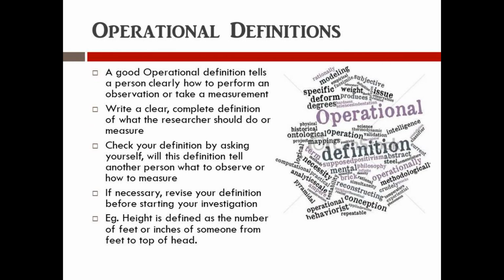Operational definitions. A good operational definition tells a person how clearly to perform an observation or take a measurement. Write a clear, complete definition of what the researcher should do or measure. Check your definition by asking yourself, will this definition tell another person what to observe or how to measure? If necessary, revise your definition before starting your investigation.